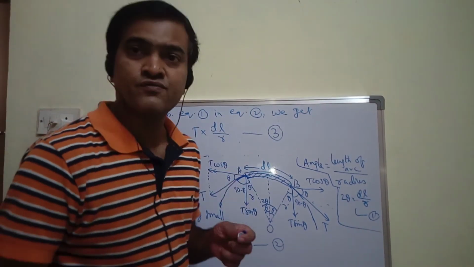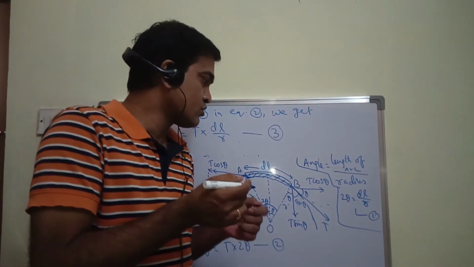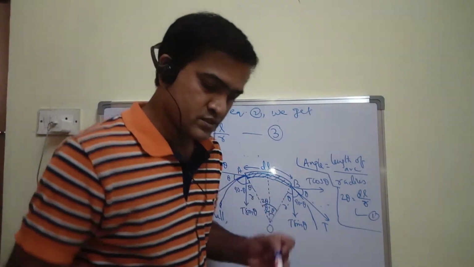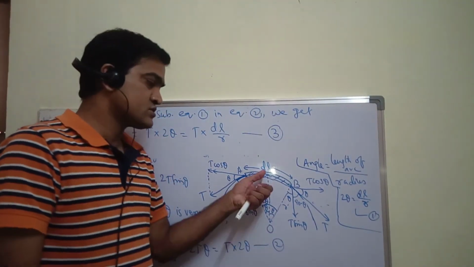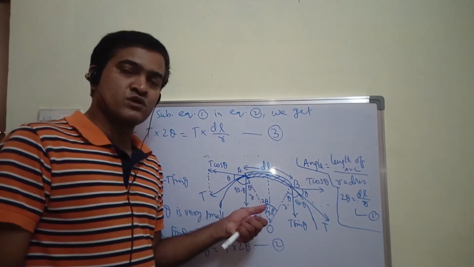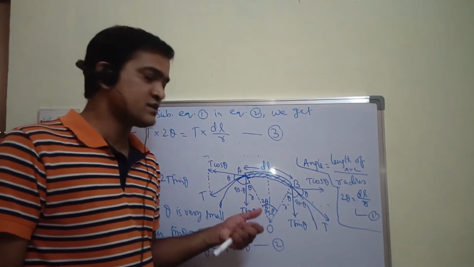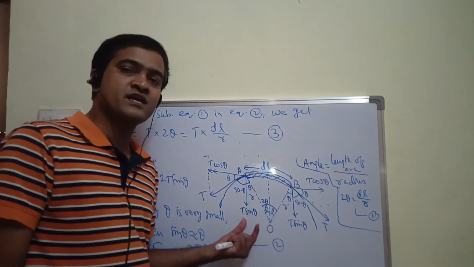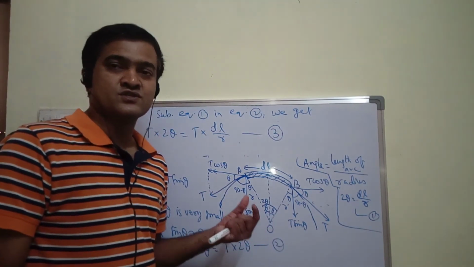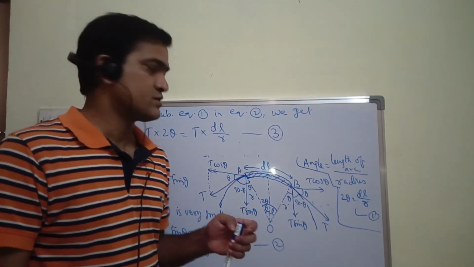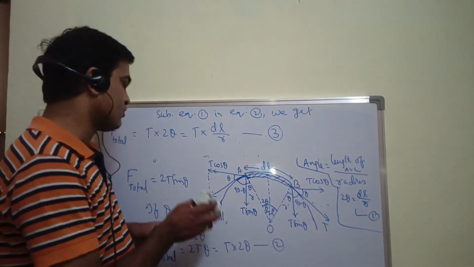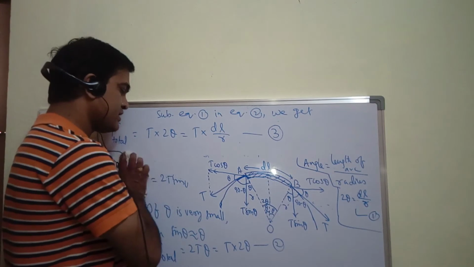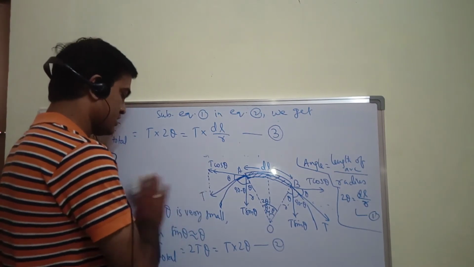And as you know very well, this total downward force 2T sin theta is provided by the centripetal force. So I can equate this total force with the centripetal force.